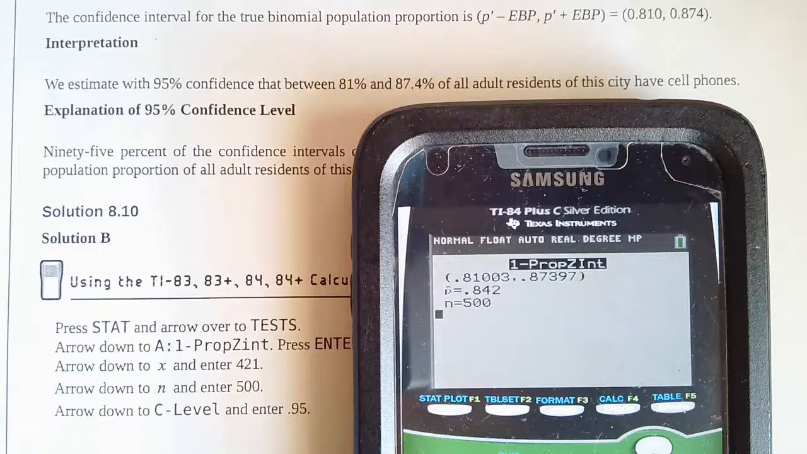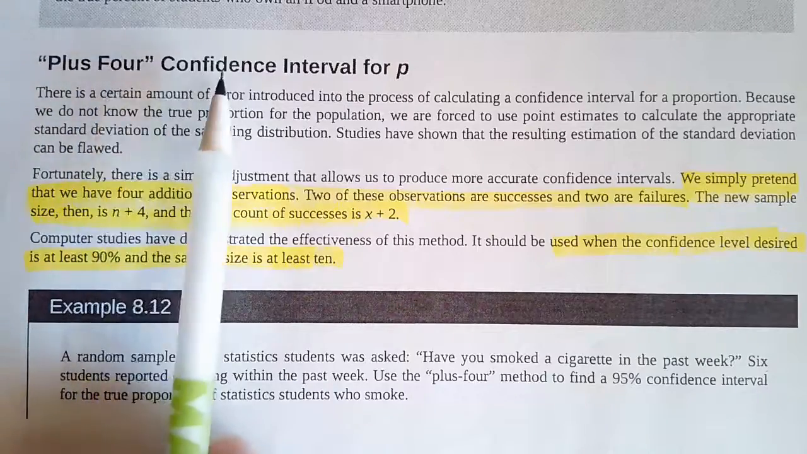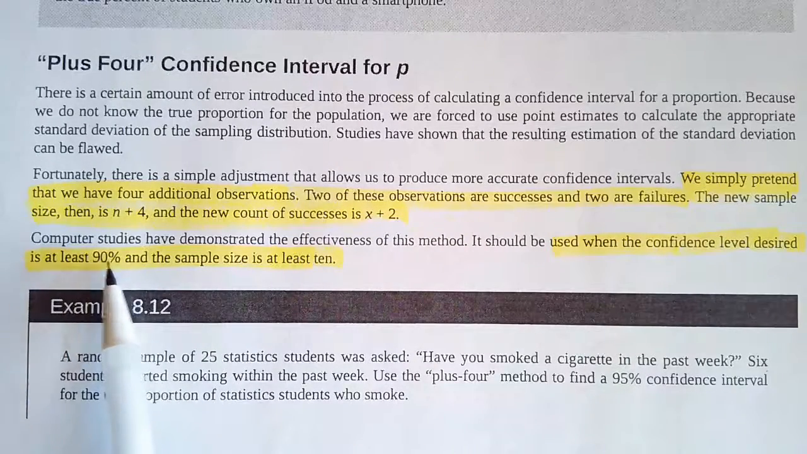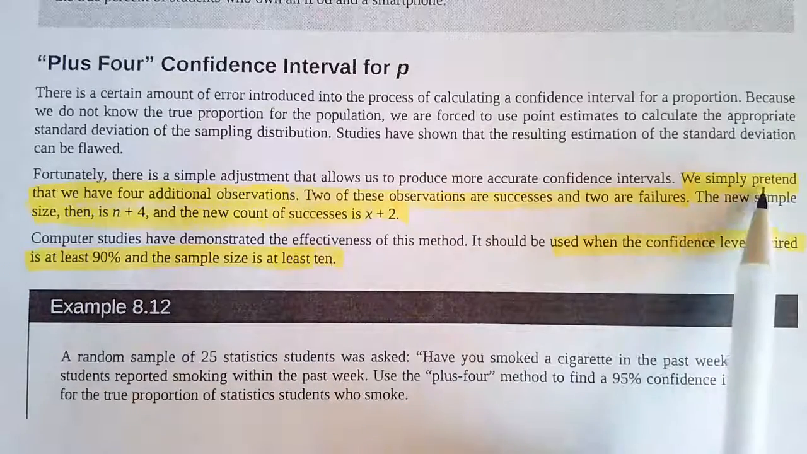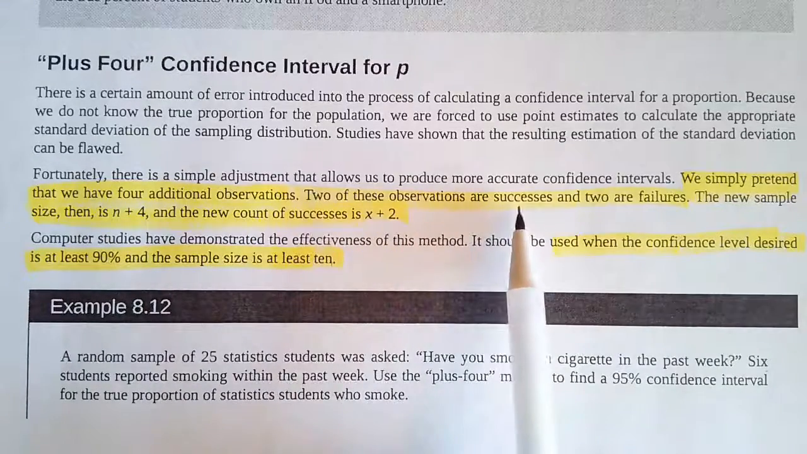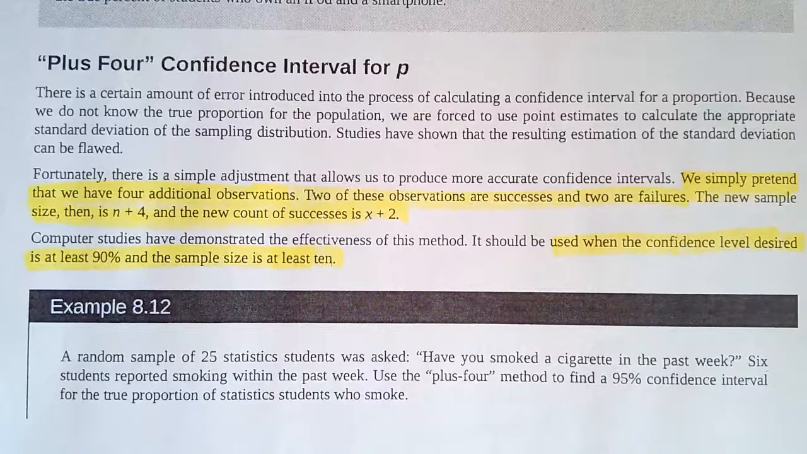Now we're going to go to page 460 in the packet, the plus 4 confidence interval for proportions. We only use this when we want a 90% confidence level and our sample size has to be at least 10. If that's the case, then we pretend that we have 4 additional observations: 2 of those are successes and 2 of them are failures. This adjustment increases our sample size to counteract any flaws that can be found in our distributions. So this is the plus 4.